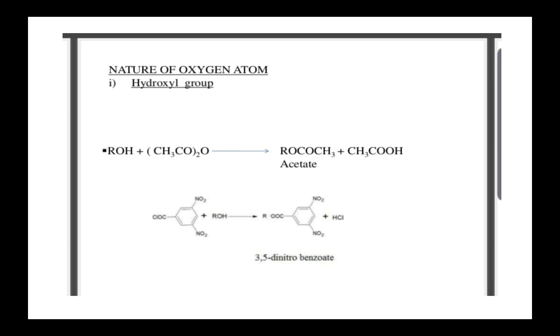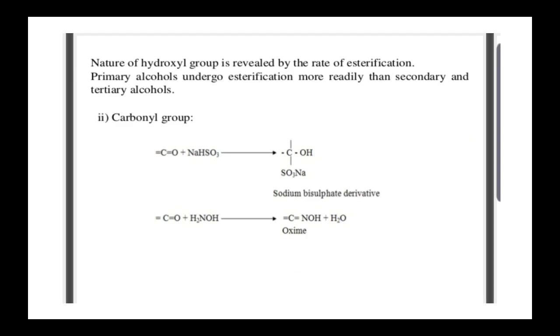First one, in the form of hydroxyl group. If an alcohol is treated with a reagent, the hydroxyl group will form the acetate. This slide shows the examples of nature of oxygen atom in the form of hydroxyl group. The nature of hydroxyl group is revealed by the rate of esterification. Primary alcohols undergo esterification more readily than secondary and tertiary alcohols. So from this we have concluded that primary alcohols undergo it more readily than secondary and tertiary alcohols.